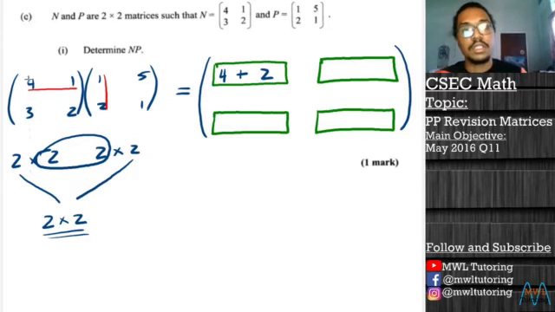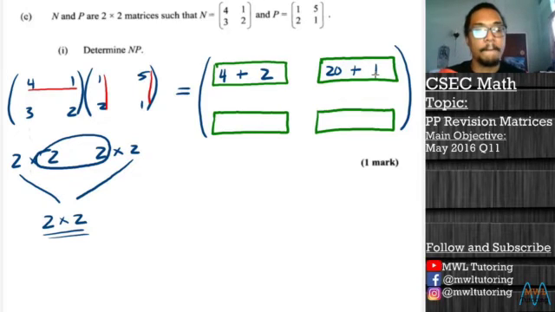Now we move on to the first row, second column, and so we get 4 multiplied by 5, giving us 20, plus 1 multiplied by 1, giving us 1. So we finish with the first row of our multiplication.